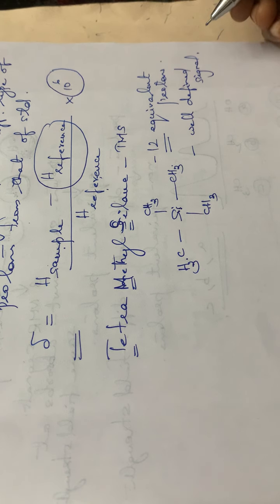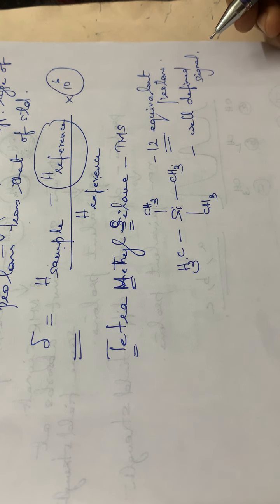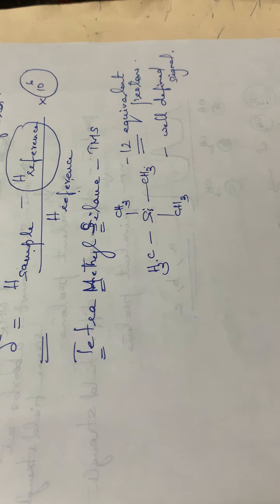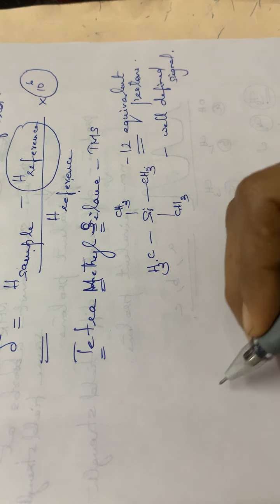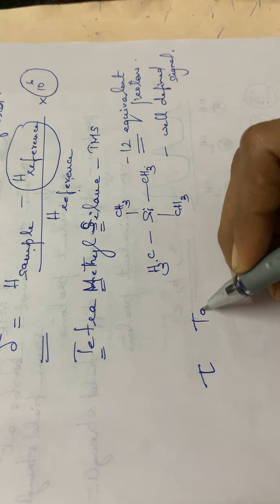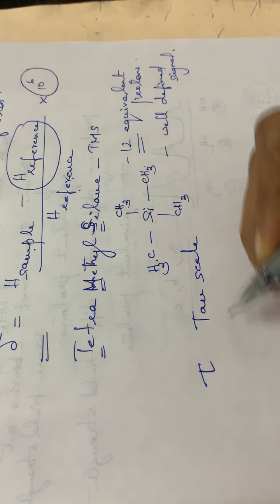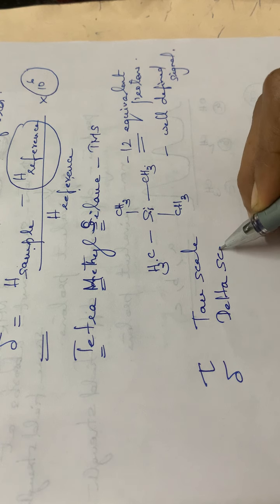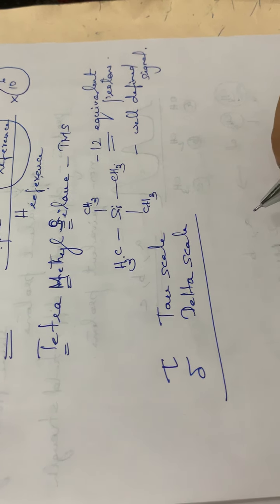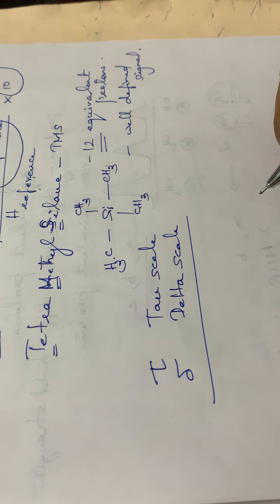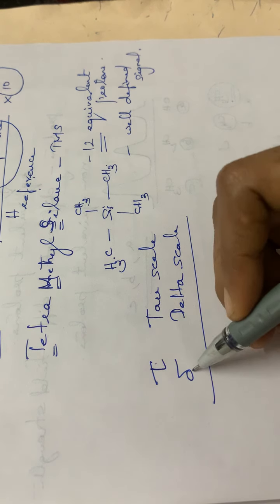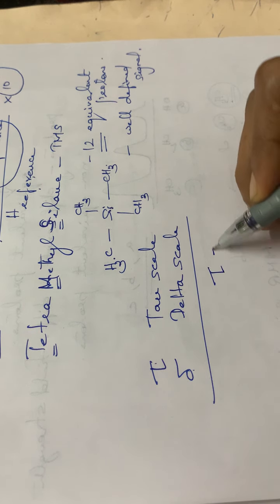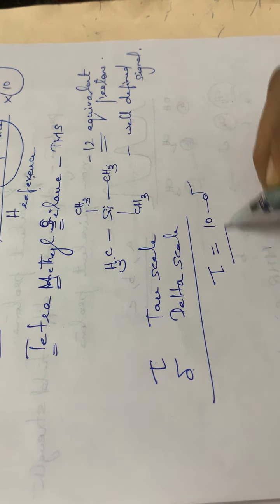Well-defined signal. Okay. And also, normally two scales are used for measuring this chemical shift: the tau scale and the delta scale. Also, there are some corrections in your textbook that you have to make. There is a relation connecting tau and delta: tau is equal to 10 minus delta.